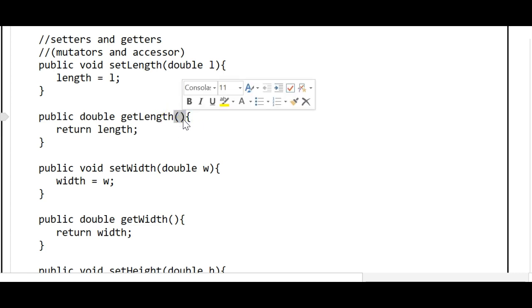Why would that be? Well, unlike the setter methods where we're going to be changing a value, and we would therefore have to know that value that we're going to change the instance field to, for a getter method, we don't have to provide any information. We're just going to retrieve the length, but we're not going to specify what the length is. So we only need an empty parameter list.